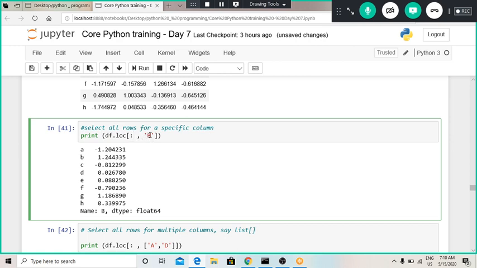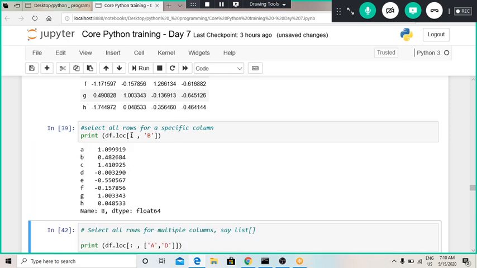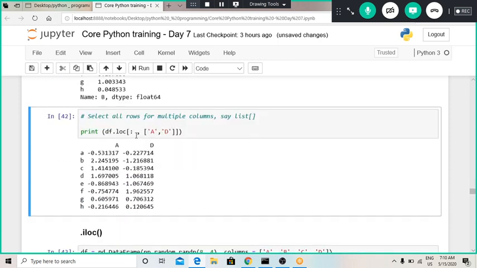The column name is written over here. This is how we define how we can extract values of a particular column. So basically what this colon means is we are extracting all the values of a particular row. Whenever we want to extract all the values, we can use this colon. Now let us see how we can use slicing over here, or we can extract multiple values of multiple columns.